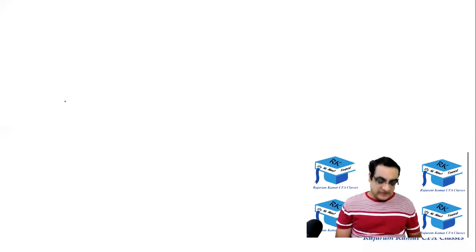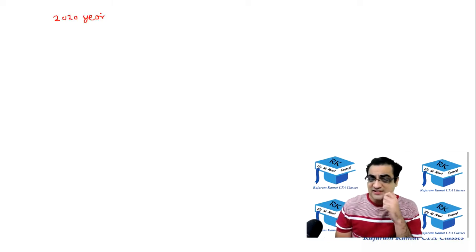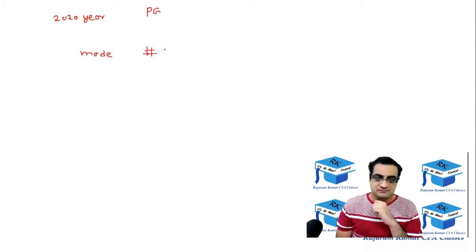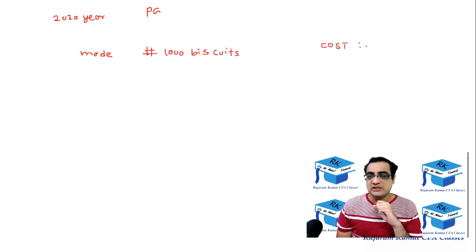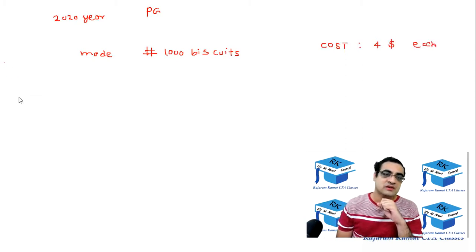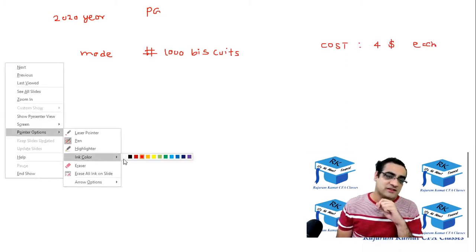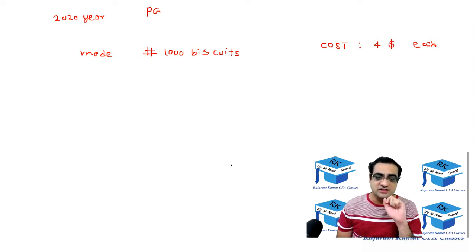All right, so let's take the year 2020. In that year, suppose Parle-G company manufactured 1,000 biscuits, and the cost of each biscuit was $4.